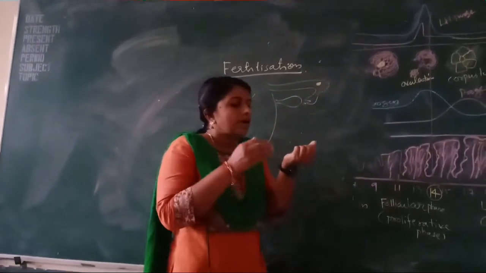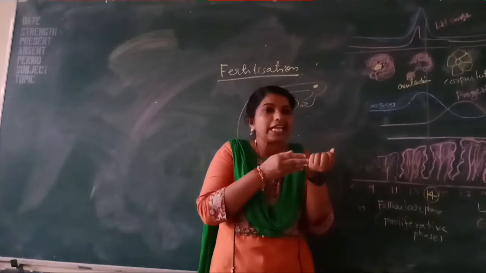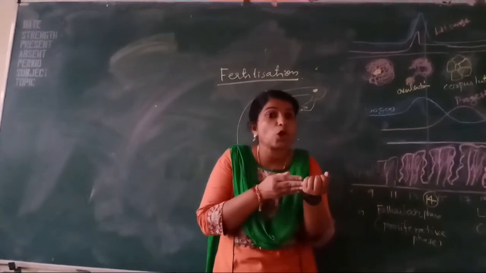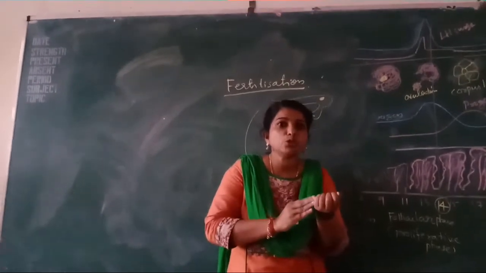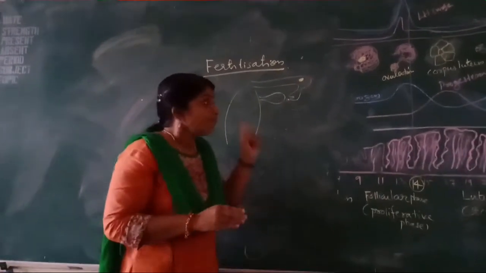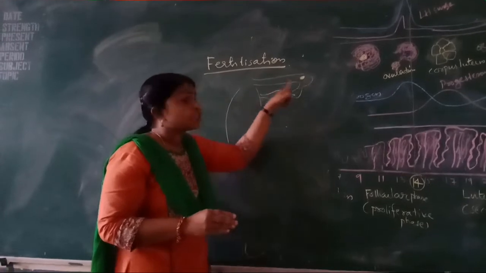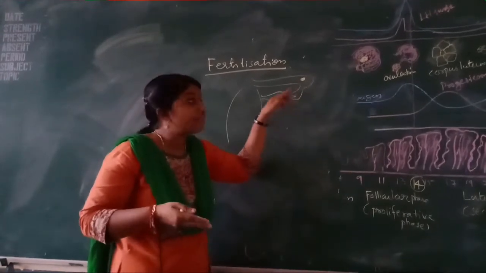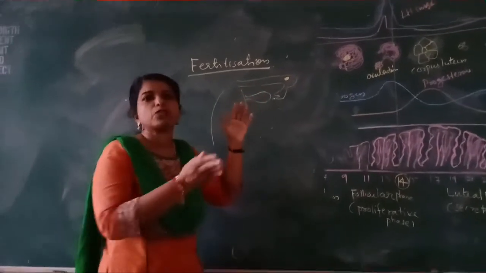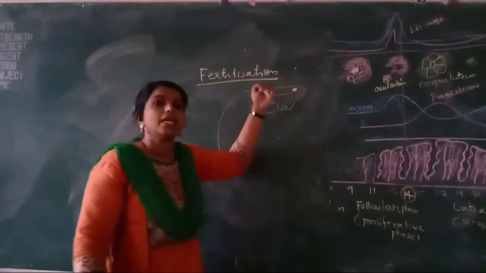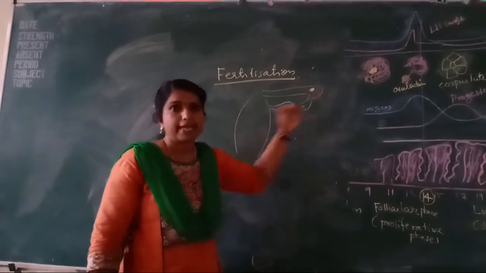Now, it comes in contact with the layer of the egg. What is that? Zona pellucida. Okay, that I told. And this induces certain changes which prevent the entry of multiple sperms. It prevents the entry of other sperms, because you know many sperms are coming. So it prevents the other sperms from entering the egg.